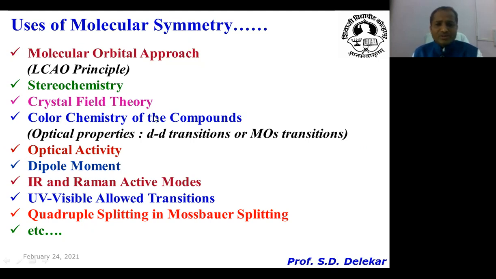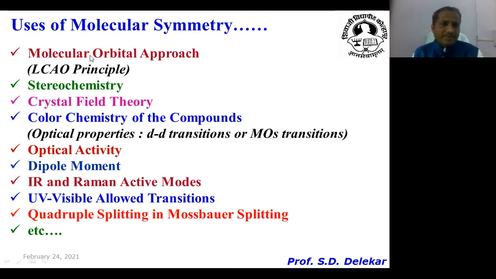Another important application of molecular symmetry is to reveal the color chemistry of organic or inorganic compounds, because based on symmetry there is a d-d splitting, or there is formation of different bonding, anti-bonding and non-bonding MOs. And these d-d levels or MO levels reveal the color chemistry or optical properties of inorganic or organic moieties.